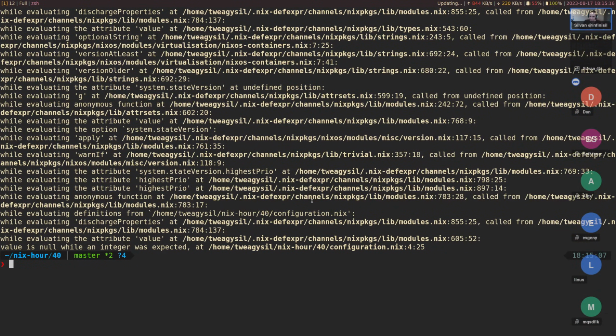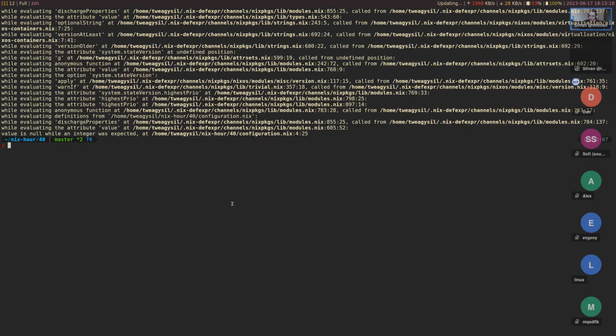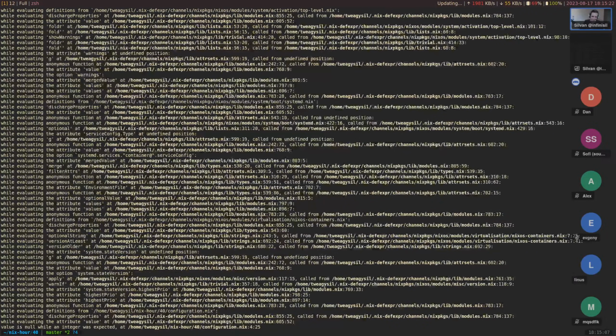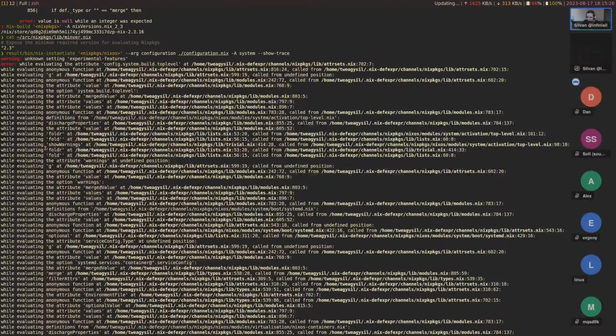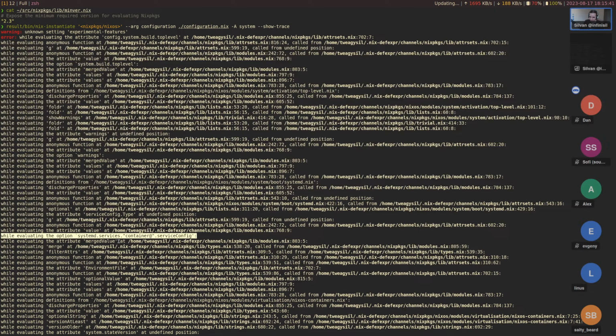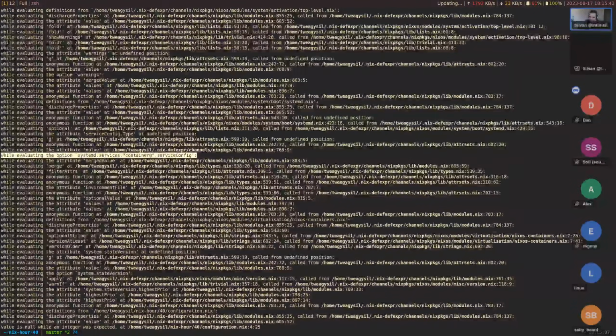I'm actually not sure how much better this is, but if we scroll out a bit, we can get a much nicer overview, in my opinion. And yeah, we can see the functions. We can see these traces here while evaluating the attribute warnings. Actually, no, this is not the one. The option warnings, yeah, this one I was searching for. So these are generally the most useful ones.